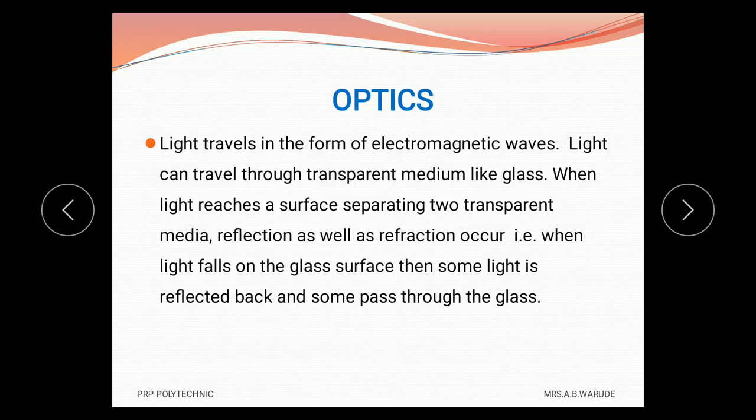The maximum possible angle of refraction is 90 degrees, and the corresponding angle of incidence is called the critical angle. If the angle of incidence increases above the critical angle, then refraction does not take place, and only reflection takes place.